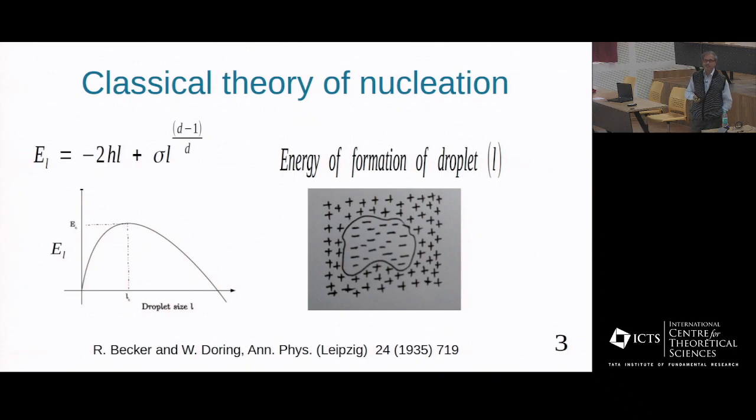From this diagram, it is clear that there is a critical size of the droplet above which the supercritical droplet will always grow in size and the subcritical droplet will shrink in size. In this way, the system escapes the metastable state. Actually, these supercritical droplets play the active role in escaping the metastable state.